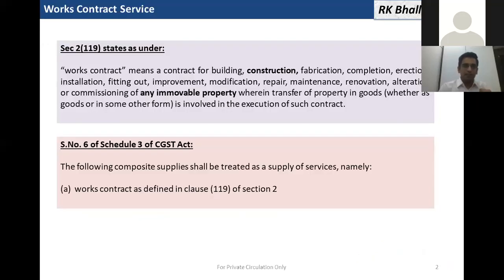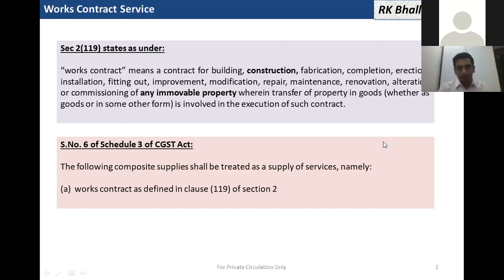Section 2(119) of the CGST Act says that works contract means a contract for building, construction, fabrication, erection, installation, fitting out, improvement, modification, repair, maintenance, renovation, alteration, or commissioning of any immovable property. Works contract is much wider than construction. It includes construction, and there are 14 terms used, and that too only for immovable property.